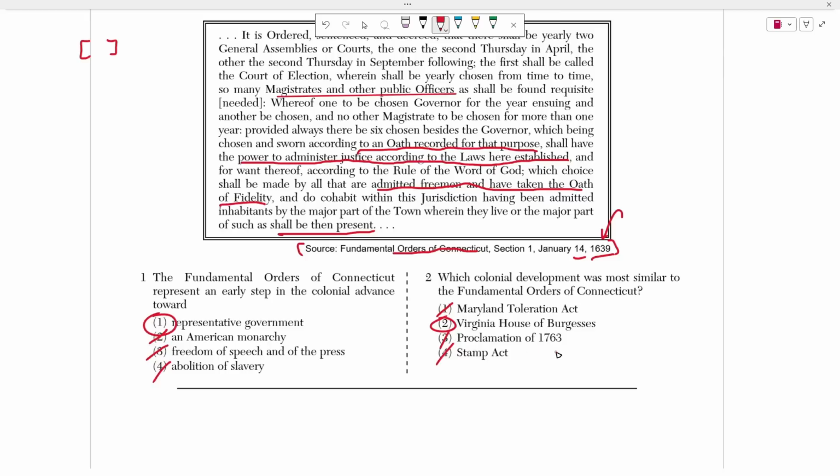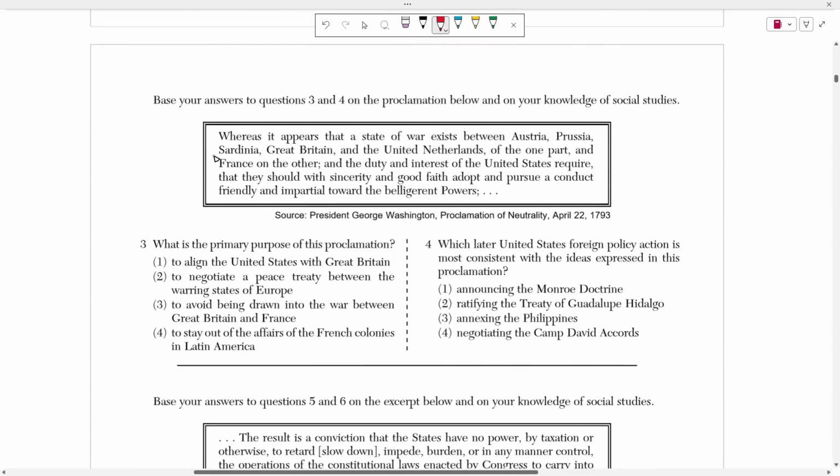That was just a proclamation that said the border of the colonies would not pass over the Appalachian Mountains, right? So 3 and 4 based on this. It is from George Washington, and it's the Proclamation of Neutrality, okay? So, whereas it appears that a state of war exists between Austria, Prussia, Sardinia, Great Britain, and the United Netherlands of one part, and France on the other, the duty and interest of the United States require that they should, with sincerity and good faith, adopt and pursue a conduct friendly and impartial towards the belligerent powers.